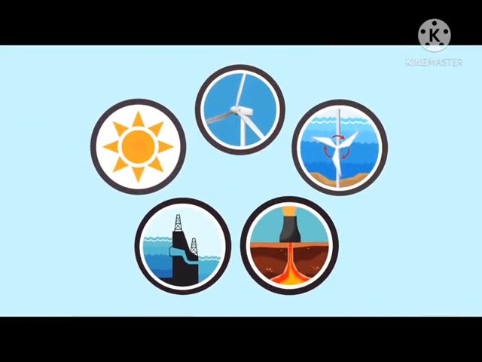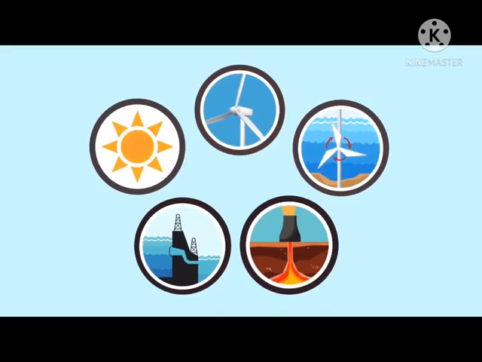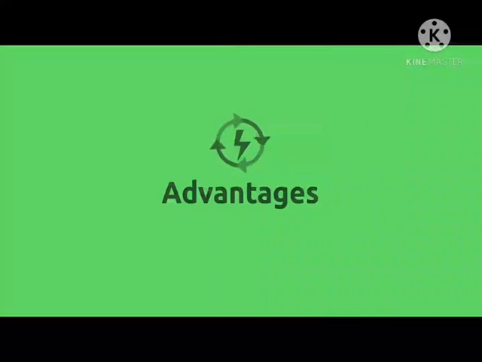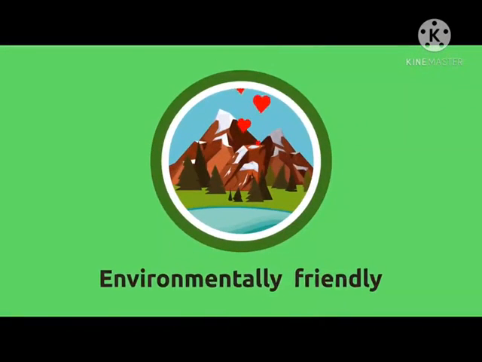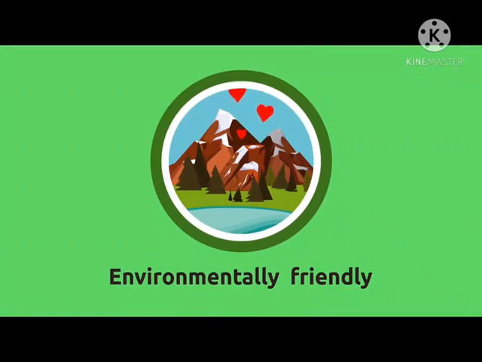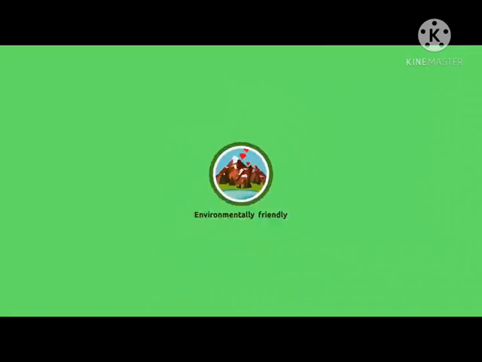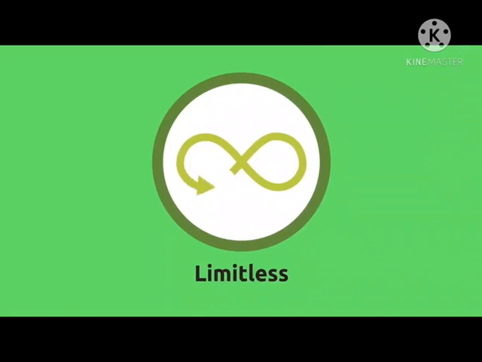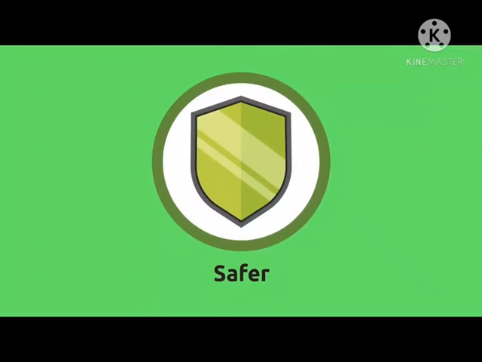Let's look at some of the main advantages of renewable energies. They are environmentally friendly because they don't emit CO2 or greenhouse effect gases. They are limitless because they are obtained from natural resources that don't run out and replenish naturally. They are safer for our health because they don't generate toxic residues harmful for people.